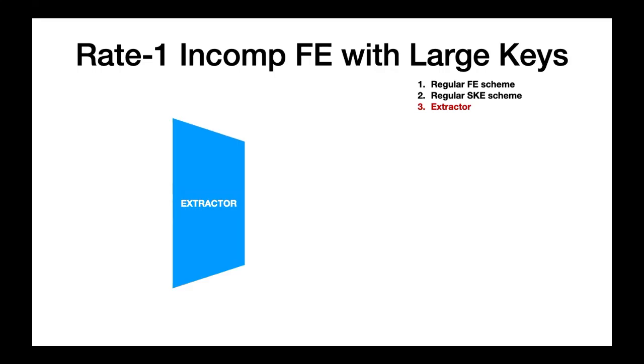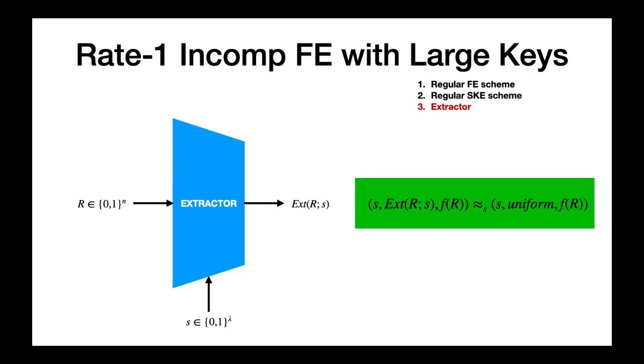An extractor is a deterministic function that takes as input a string R and a seed S and produces an output string. It satisfies the following security. The distribution consisting of the triplet containing the seed S, the extractor's output on inputs R and S, and a leakage on R is statistically close to the distribution of the triplet containing S, a uniformly random string, and the same leakage on R. In other words, the output of an extractor looks random, even if an adversary obtains the seed and a leakage on R.